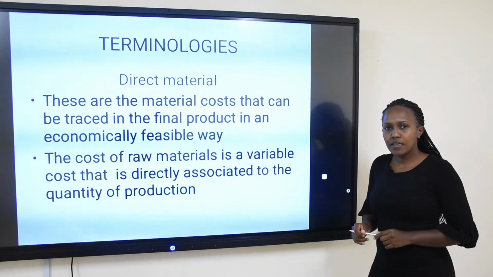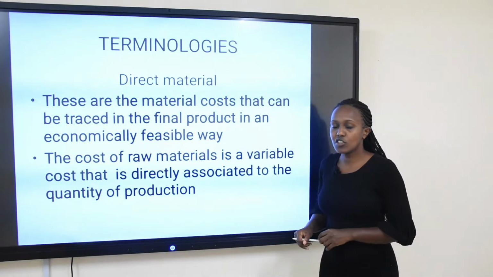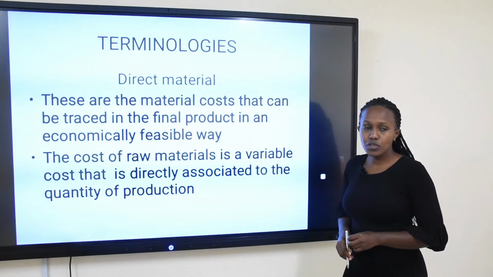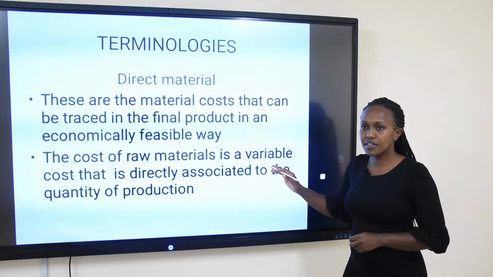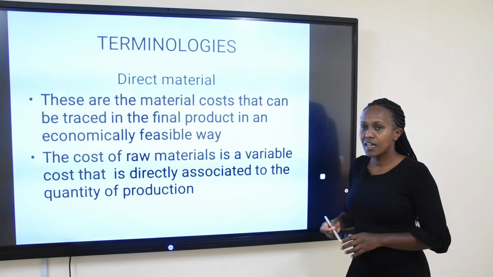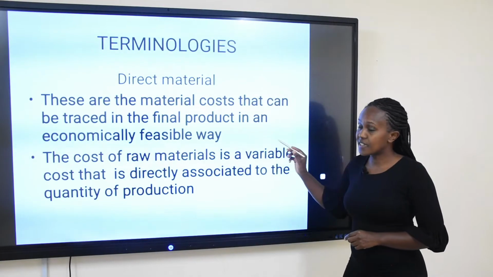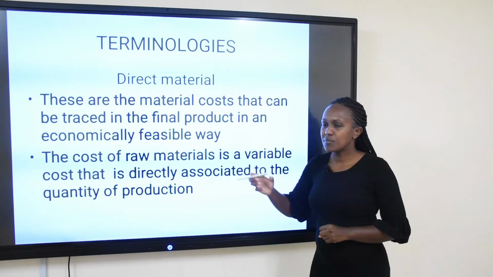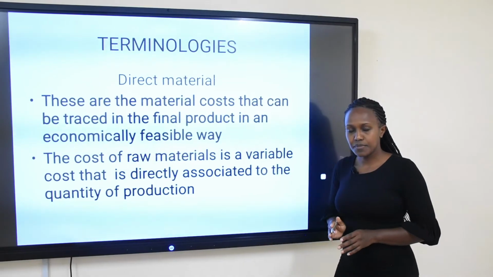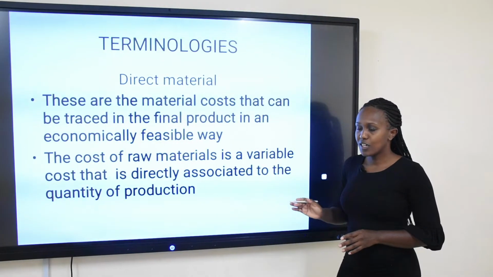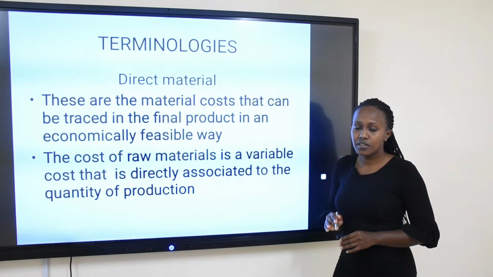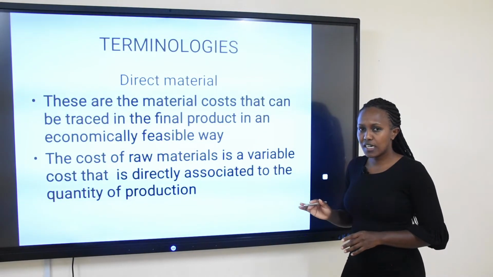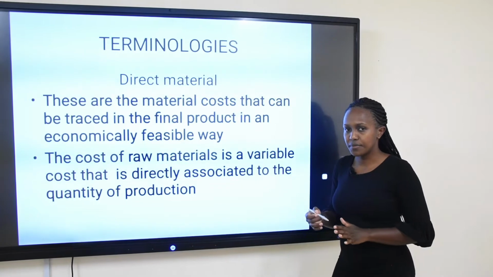We are going to start by defining some terminologies that we are going to be using as we compute the issues regarding the manufacturing statement. The first terminology is direct material. From the word direct, it means it is directly associated with something. Direct materials are those material costs that can be traced in the final product in an economically feasible way.